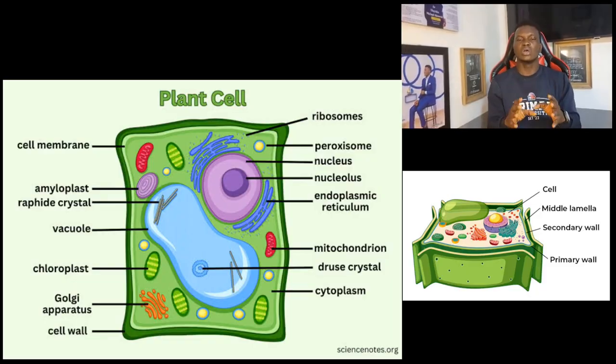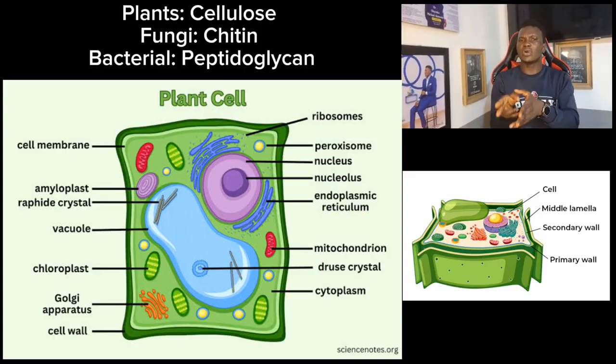So now, cell wall. The cell wall in plants is made up of cellulose. The cell wall in fungi is made up of chitin. The cell wall in bacteria is made up of peptidoglycan. Please note all of those things.